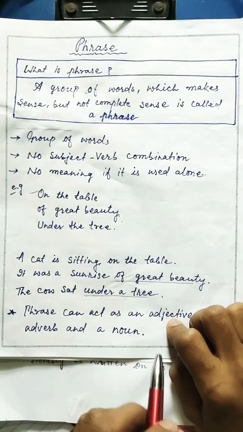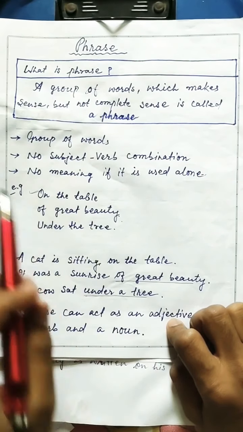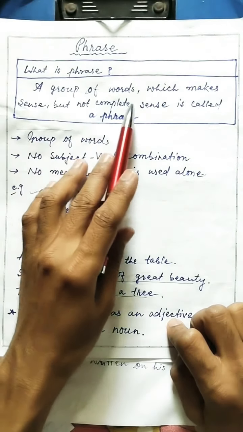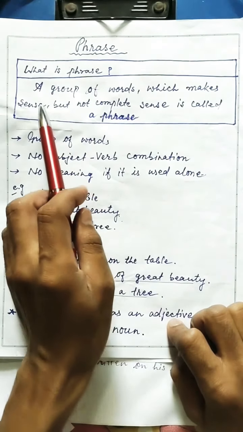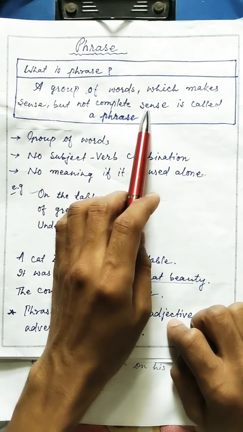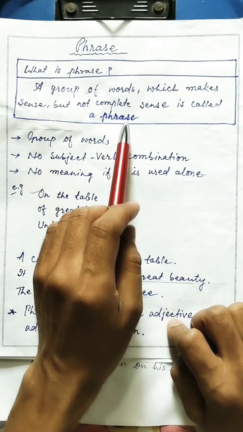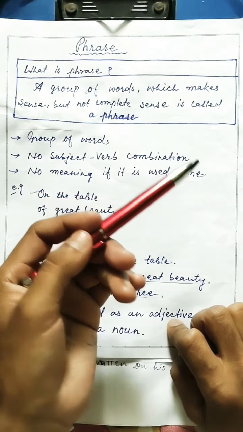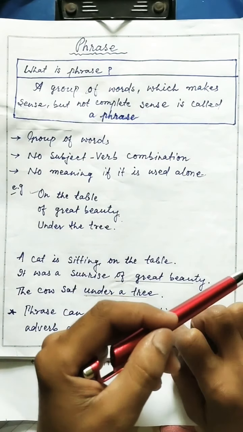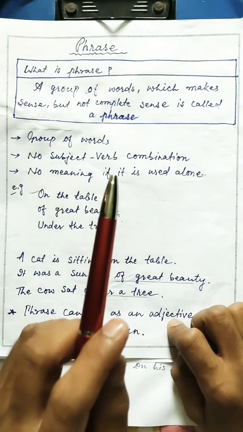So first of all, take a look at the general definition of phrase. A group of words which makes sense but not complete sense is called a phrase. In this definition, we came to know that a phrase is a group of words.